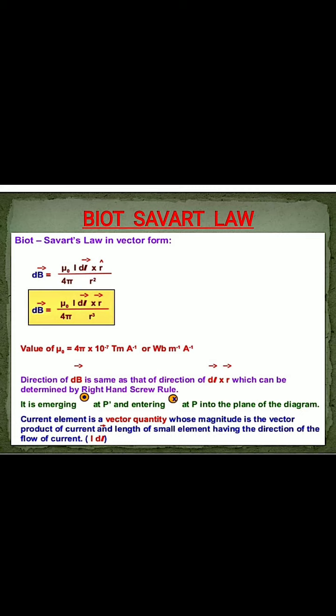Current element is a vector quantity whose magnitude is the product of the current and the length of a small element, having the direction of the flow of current, I dl. I hope you understand how we can find the direction of magnetic field, and it is very important to mention the direction of magnetic field. It is inward direction or it is outward direction. Inward direction cross, outward direction dot.